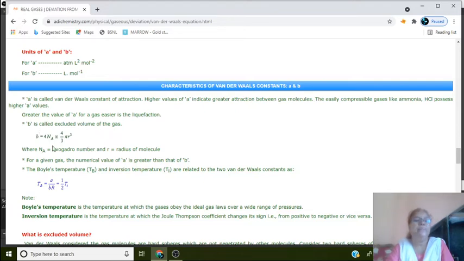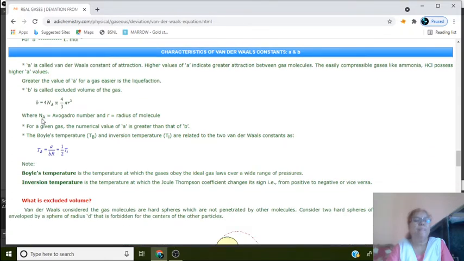Okay, and you know b is equal to 4 into N_A into 4/3 πr³, where N_A is the Avogadro number, r is the radius of the molecule. For a given gas, the numerical value of a is greater than b.